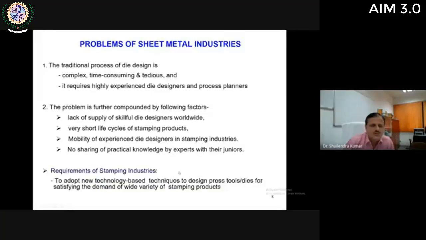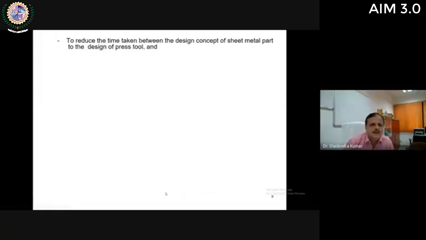Sheet metal industries are compelled to adopt new technology-based techniques to design press tools or dies for satisfying the demand of a wide variety of stamping products, and to design press tools in minimum possible time for production of a wide variety of stamping products. This is the requirement of stamping industries nowadays: to reduce the time taken between the design concept of a sheet metal part and the design of the press tool.